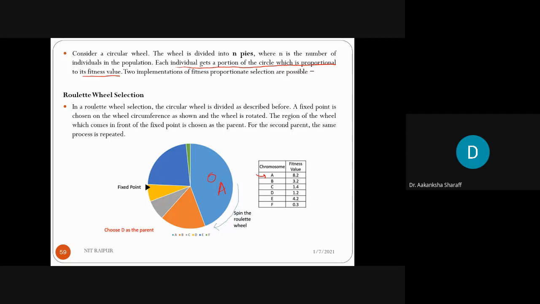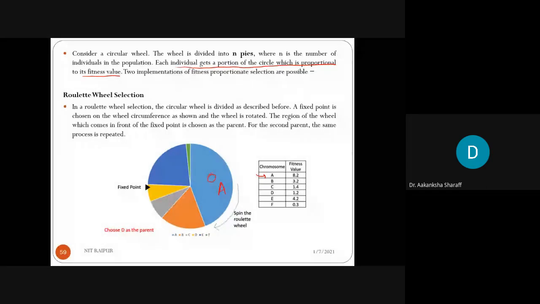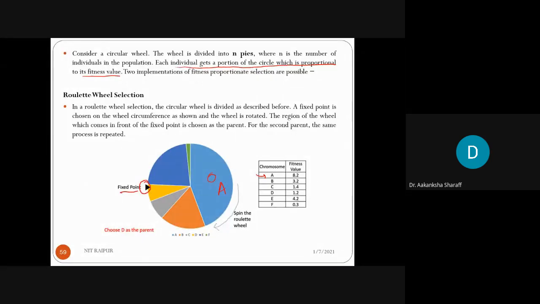So there are various selection methods. Like the first one is your roulette wheel selection. In roulette wheel selection, the circular wheel is divided as we have discussed before. So a fixed point is chosen. Here a fixed point is chosen like this. Clear? This one, a fixed point is chosen on the wheel circumference, and the wheel is rotated. Now the wheel will be spun.